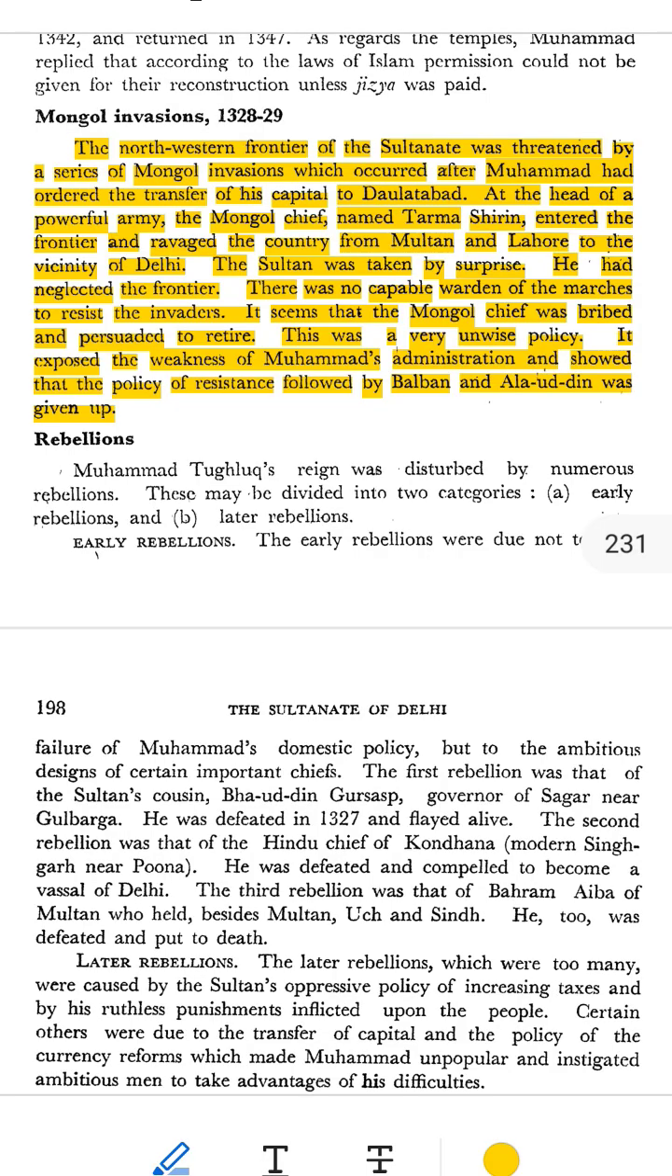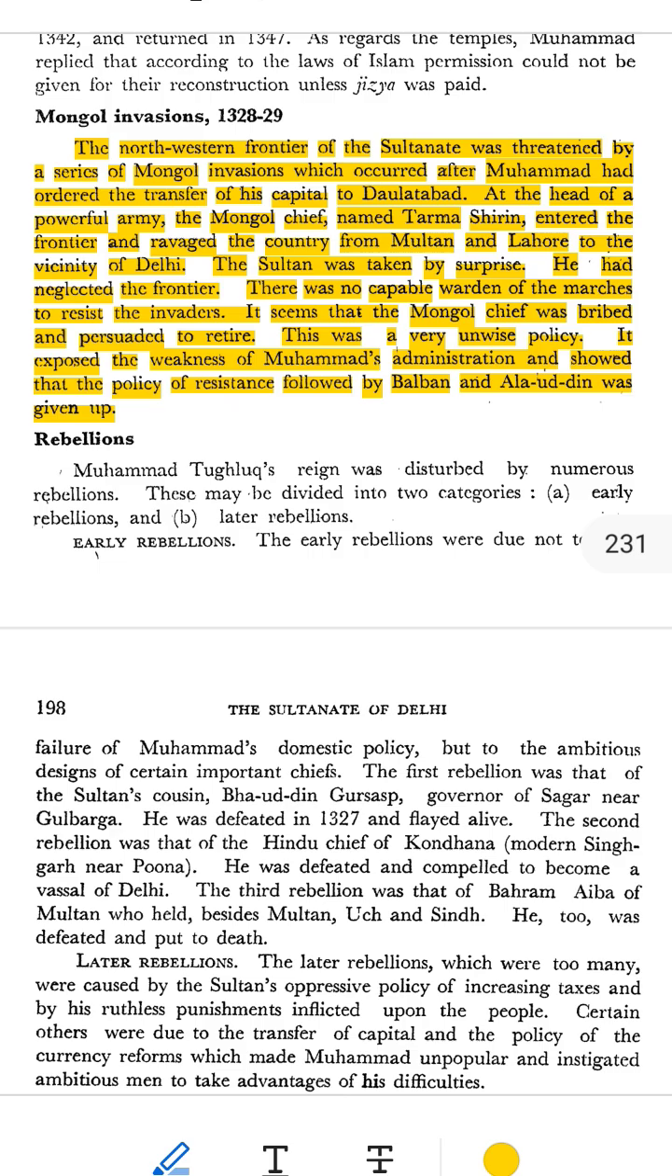Delhi was left nearly empty. The northern frontier border of India became unguarded. There were no strong commanders or defenses in Multan, Lahore, or nearby areas. The path was open for foreign invaders. So, when the Mongols saw the weakness of the Delhi Sultanate, they decided to strike.